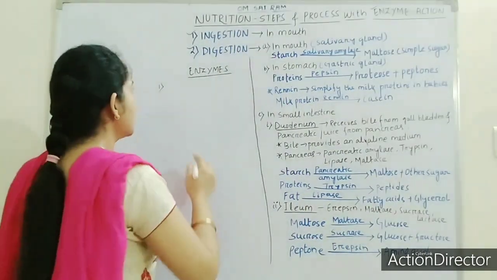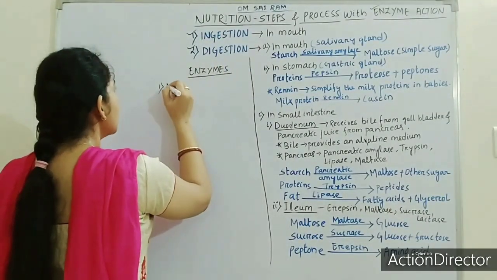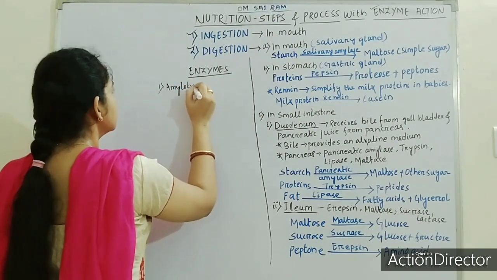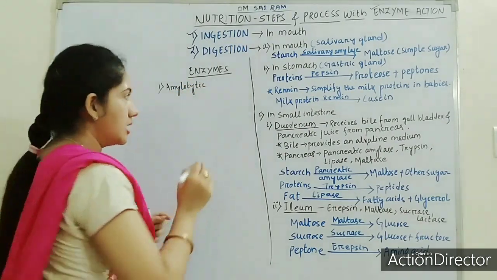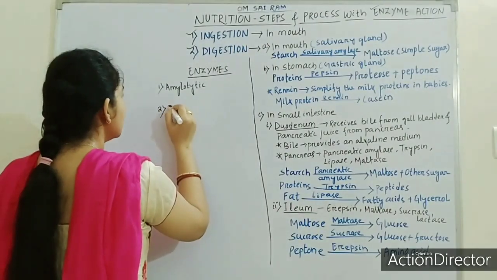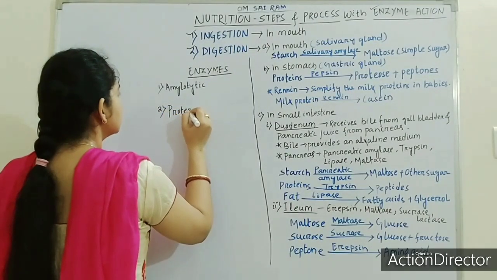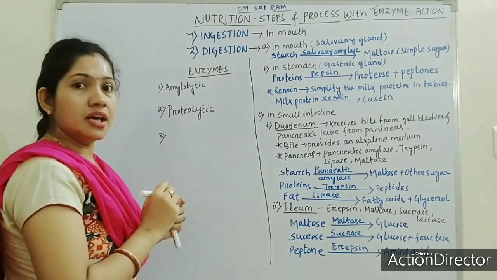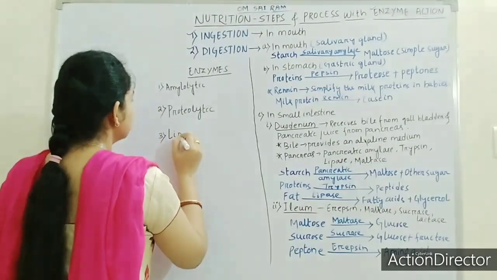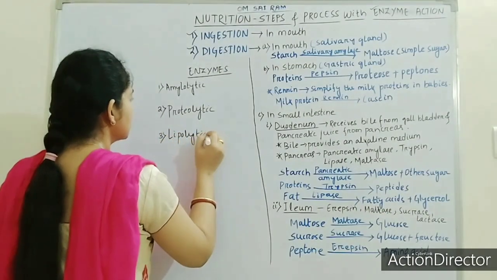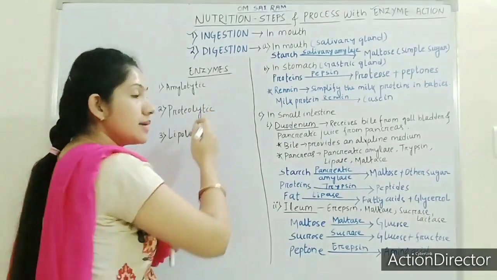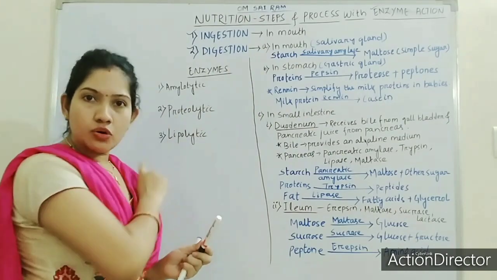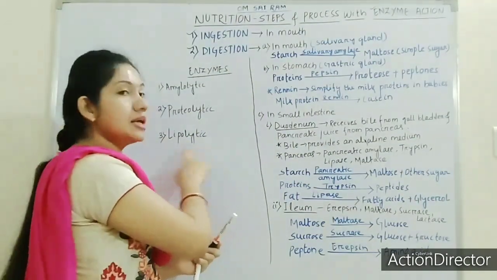The first one I am writing is amylolytic. Amylolytic enzyme. The second one I am writing is proteolytic. And the third one I am writing is lipolytic. So there are 3 types of enzymes generally present: amylolytic, proteolytic, lipolytic.